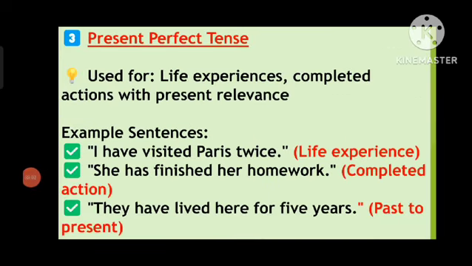Next is present perfect tense, used for life experience, completed actions, and with present relevance. Some examples are there. I have visited Paris twice. It is your life experience. She has finished her homework. Completed action. They have lived here for 5 years. Past to present. It is related to present actions. That's the reason we use present perfect tense.